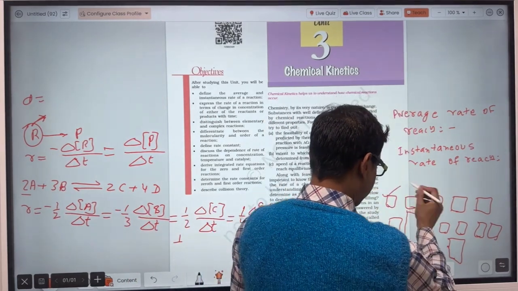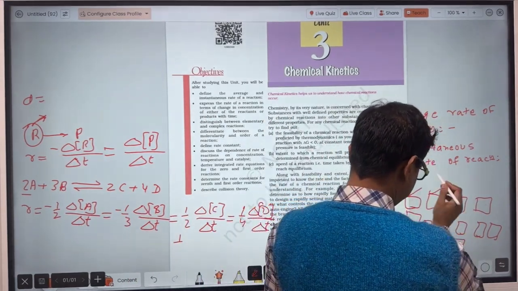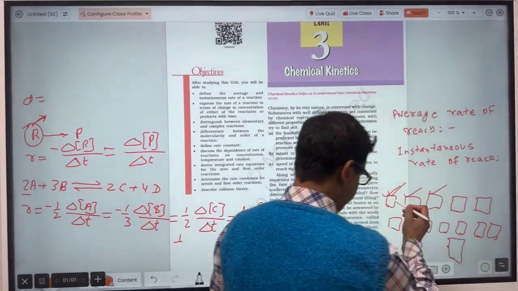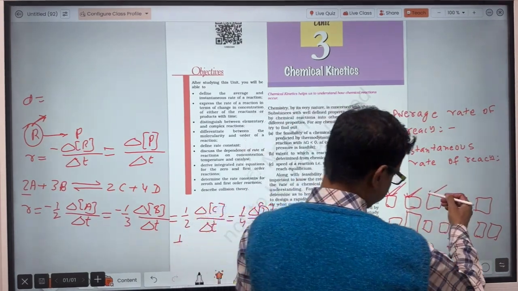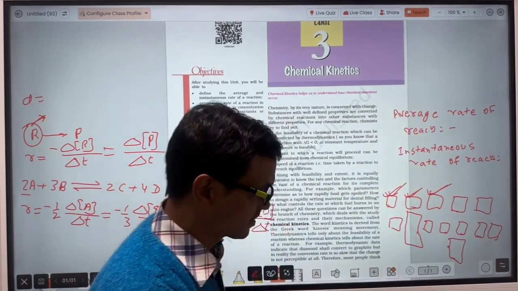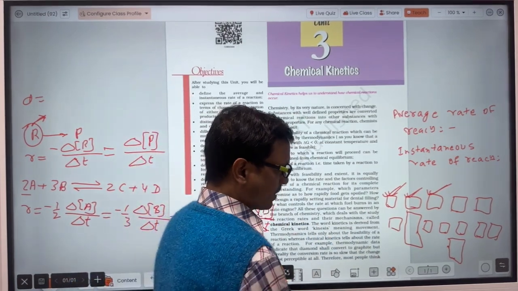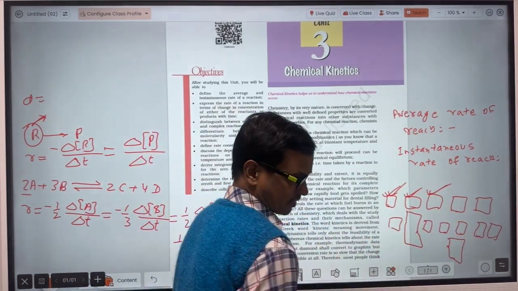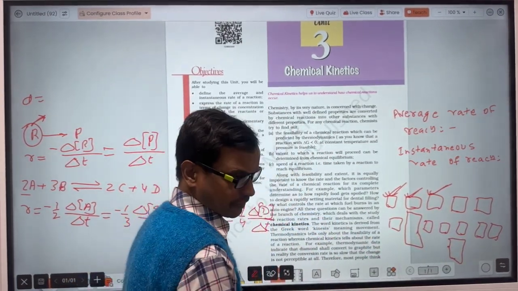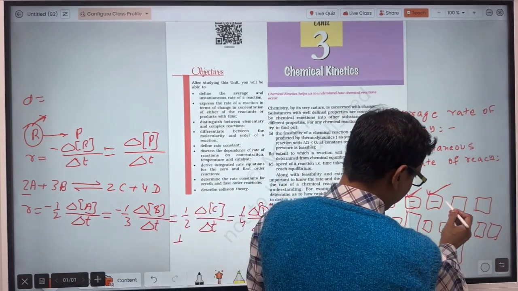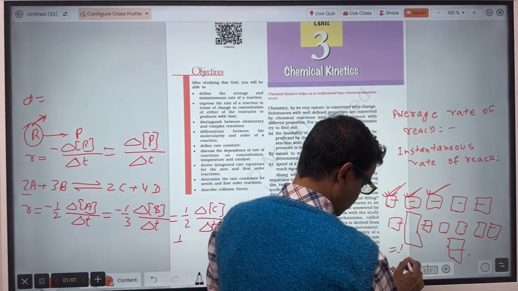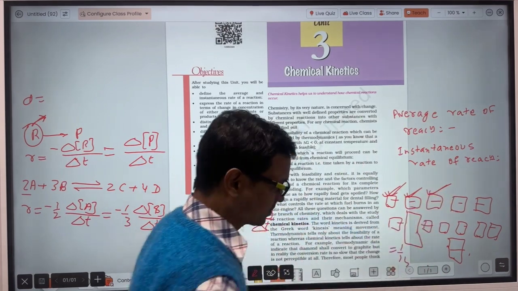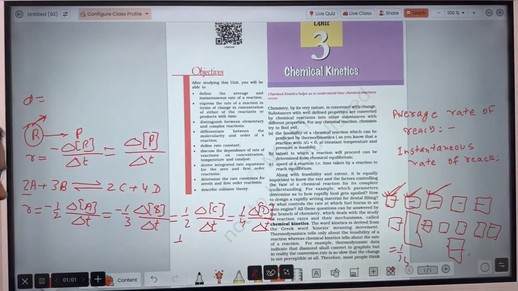So just like this, marks in January will be instantaneous marks. Marks in February, instantaneous marks. Marks in March, instantaneous marks. In total 14 tests have been conducted. So when we have to calculate the average, you will add all of them and then divide by 14. So that will be the average marks scored by a student.